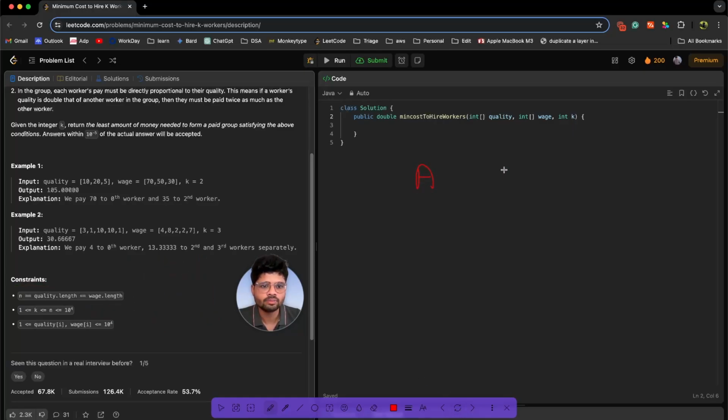Let's look at the intuition part now. Let's say we have 3 team members A, B, C. I'll just write down the quality. It is 10, 20 and 5, and wage is 70, 50 and 30. Over here k was 2. So how are we forming this team?